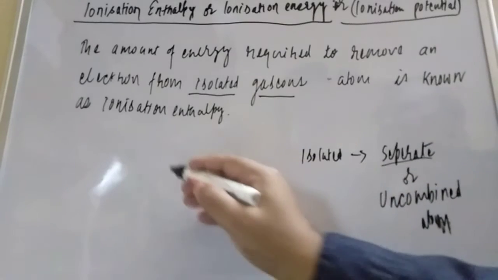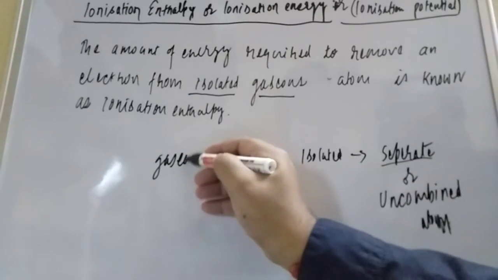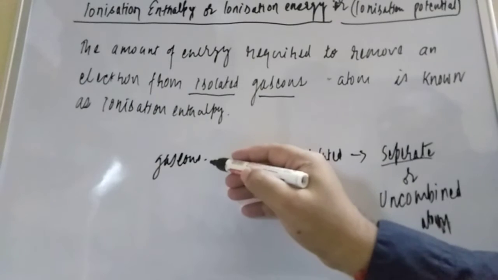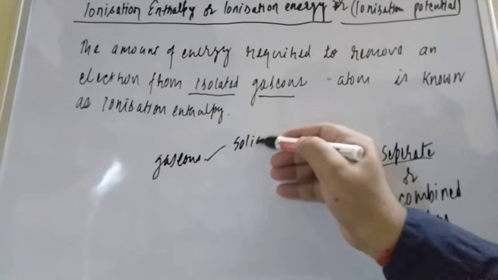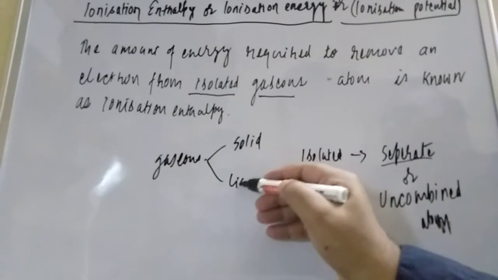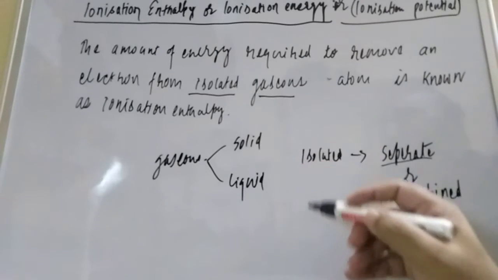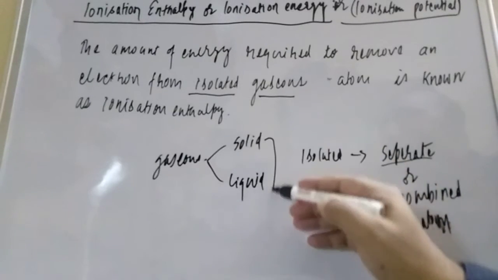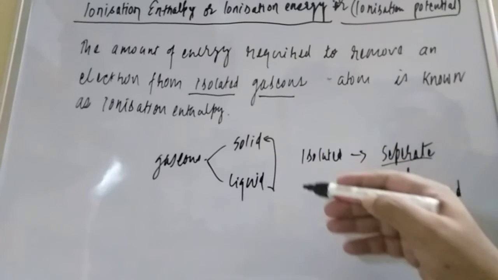Now gaseous. If you talk about the solid and the liquid, in these two cases it is very difficult to remove the electron.